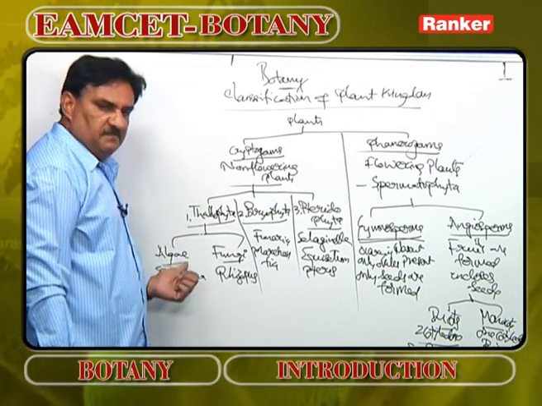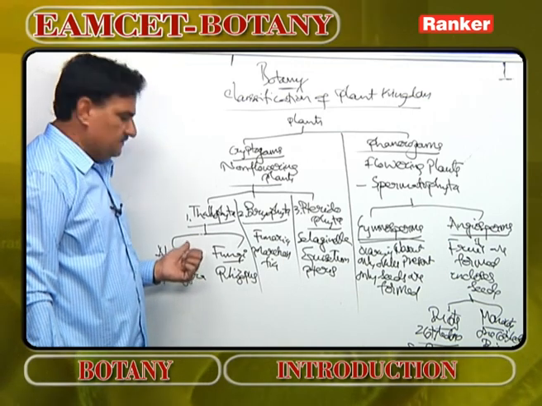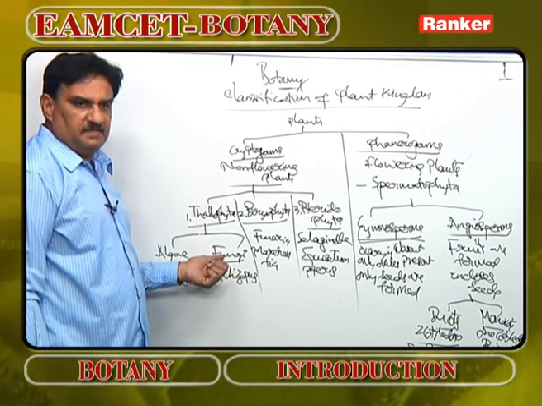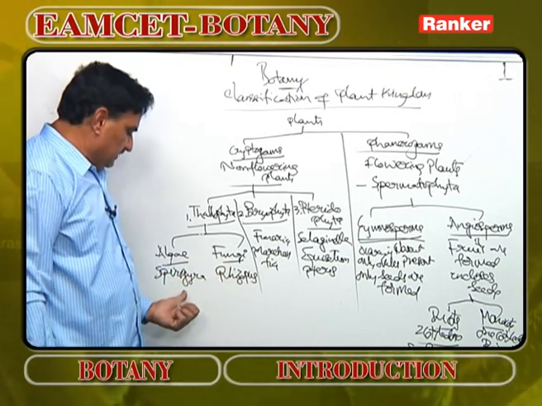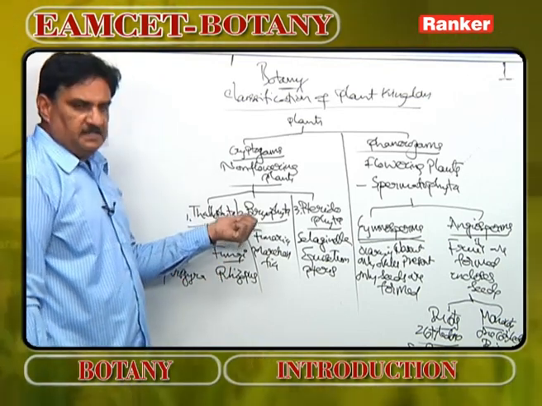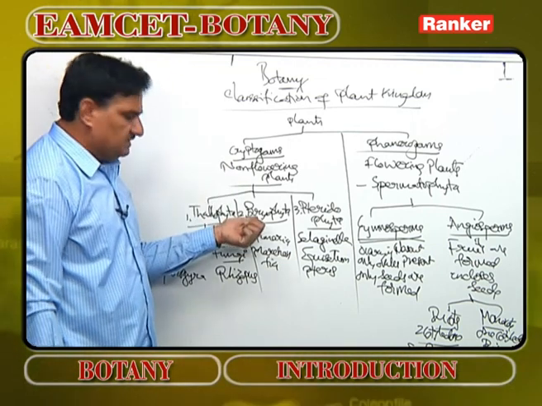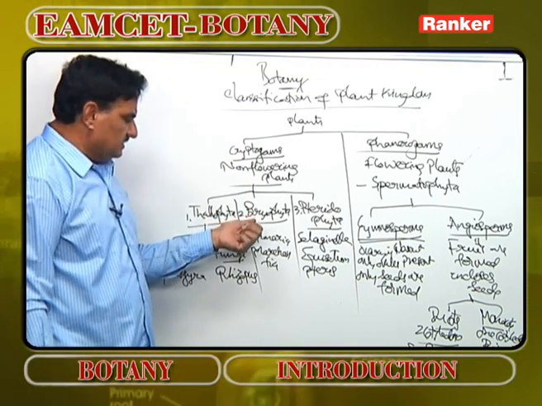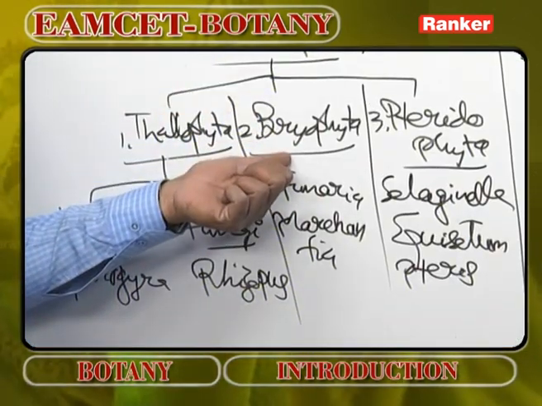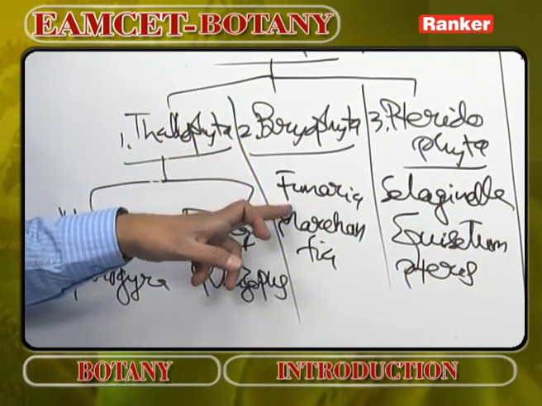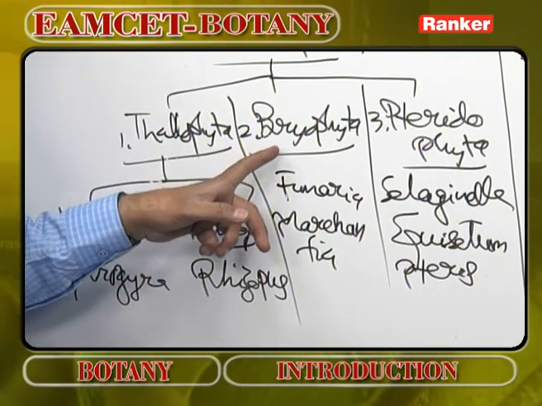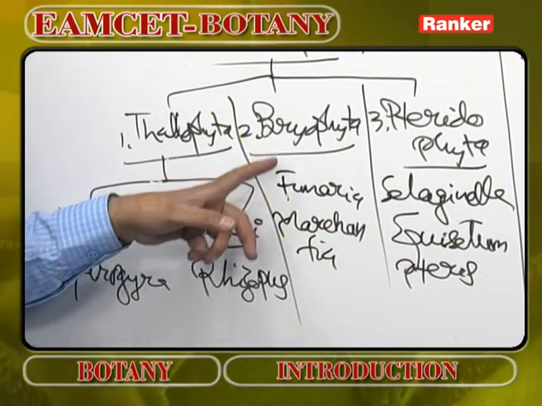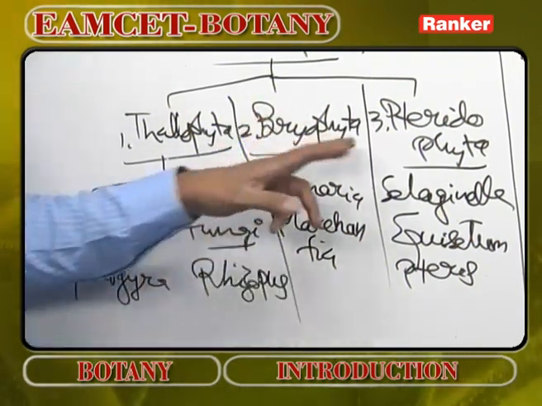Algae are autotrophic thallophytes because they are green in color and perform photosynthesis. Fungi are heterotrophic thallophytes. They cannot synthesize food material because they are non-green. Rhizopus, Spirogyra. In bryophytes the dominant stage is the gametophyte. They are not very successful land plants, but the first group of plants which came to land. Example Funaria, and these completely depend on water for fertilization. That's why they are popularly called amphibians of the plant kingdom. Funaria, Marchantia and many plants.